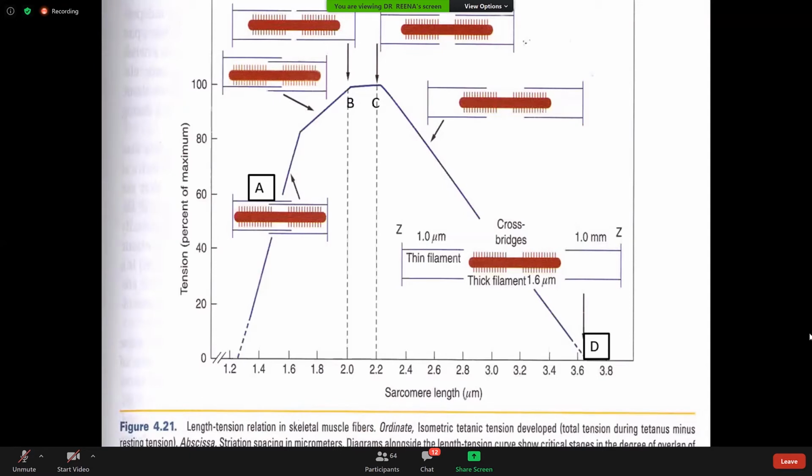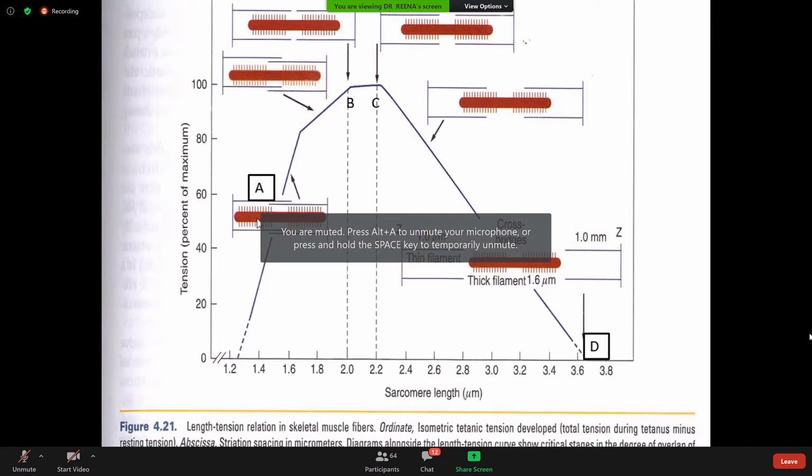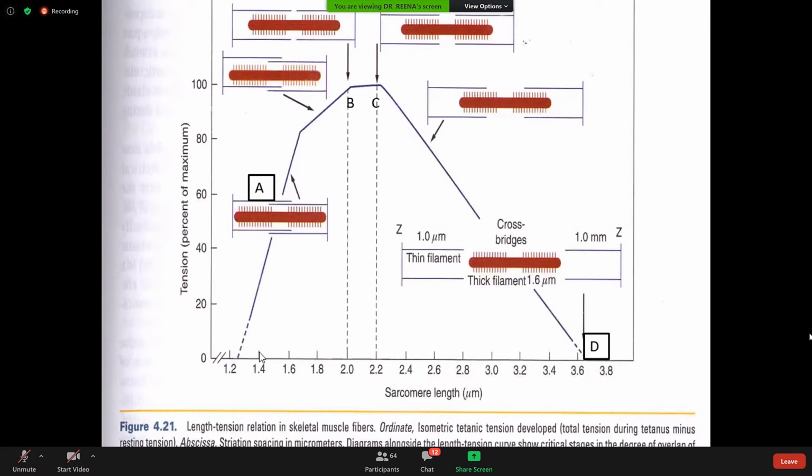Okay. So here I am going to discuss the length tension relationship between the tension and the length of the muscle fiber in the intact body. So here at point A, we can see the sarcomere length is about, look at here, what is the length of the sarcomere? It is about more than 1.4. It is around 1.5, 1.55. Here on this point, it is around 1.65, less than the normal length.